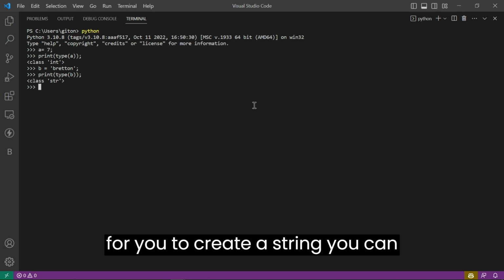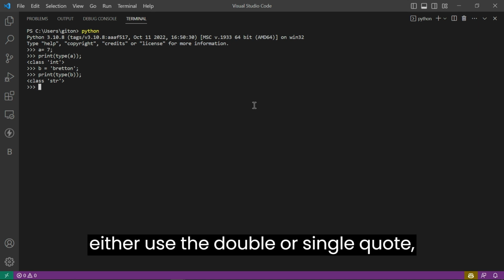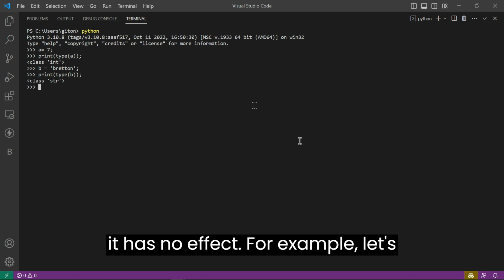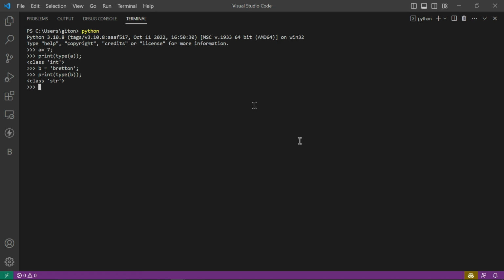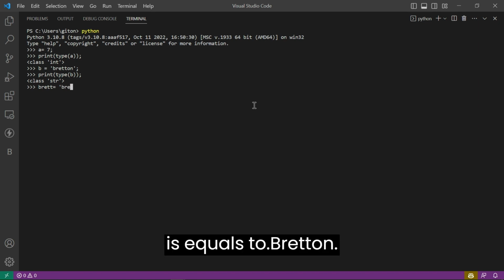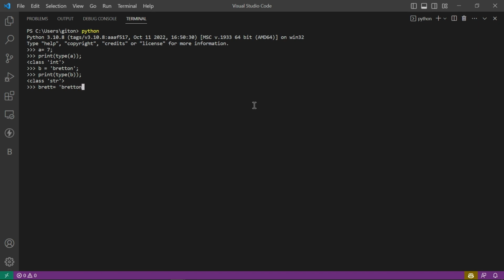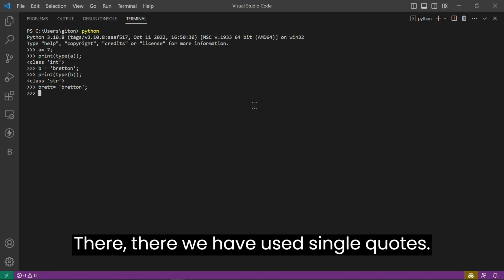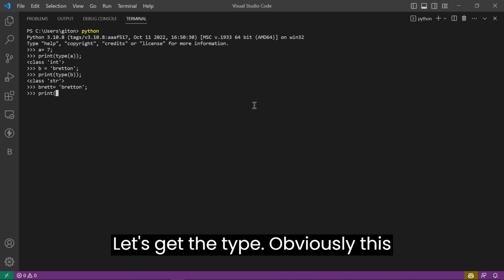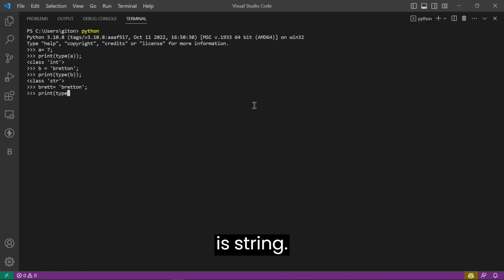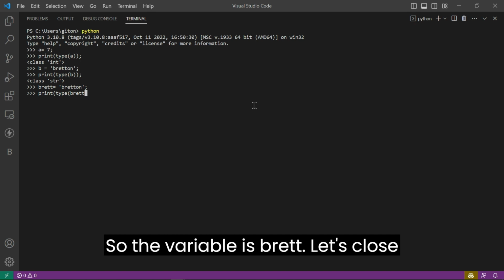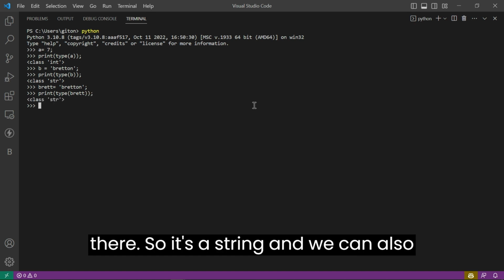For you to create a string, you can either use the double or single quotes. It has no effect. For example, let's create another variable, bread. Bread is equals to Breton. There we have used single quotes. Let's get type. Obviously, this is a string. So the variable is bread. Let's close there. So it's a string.